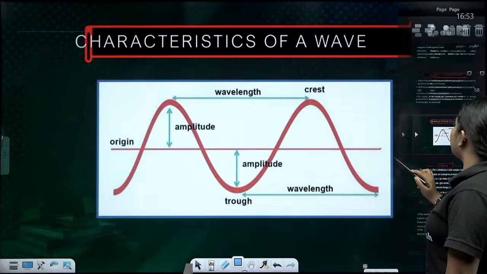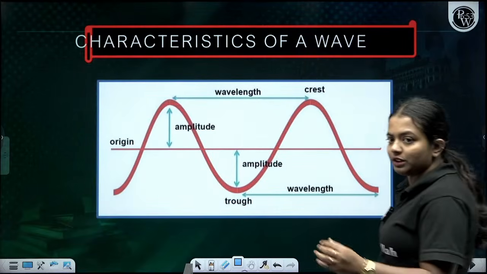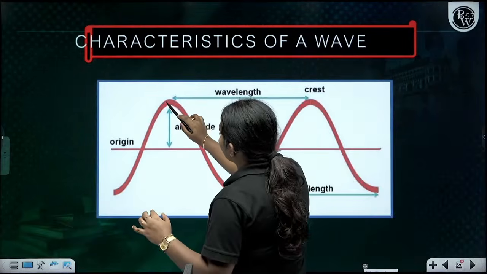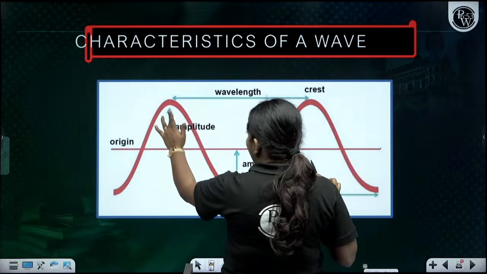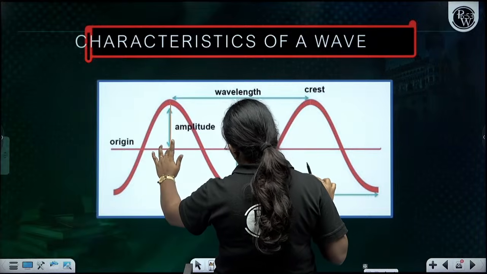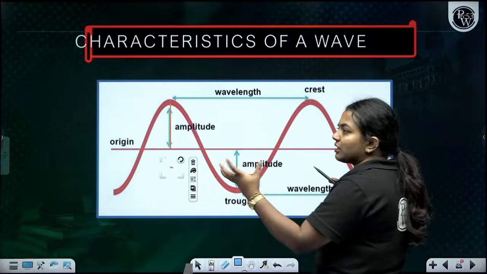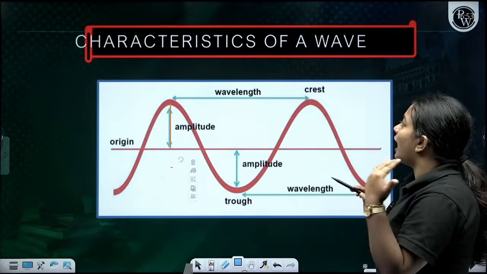So the characteristics of a wave: when we say this is a wave, we can say that this is your crest and this is your trough, right? You know this. Amplitude is the height of the wave, which includes crest and trough, crest and trough.